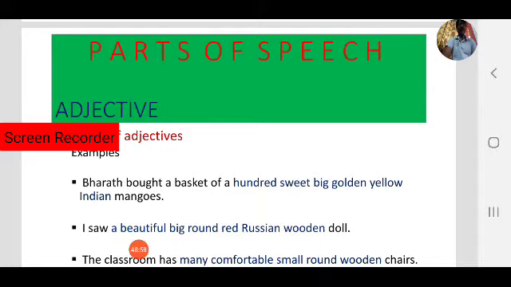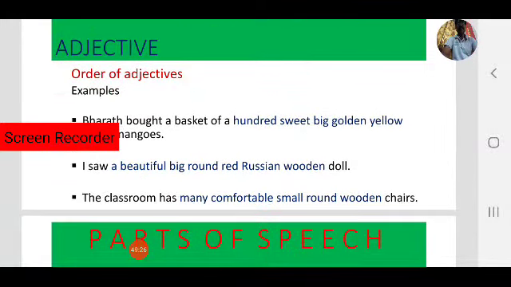So observe the order of the adjectives in the sentence. How many adjectives are there? 100, sweet, big, golden yellow, Indian mangoes. These are adjectives. Observe the order. 100 is a number, sweet is your opinion, big is size, golden yellow is color, Indian mangoes is nationality.